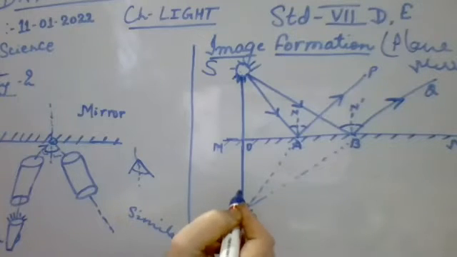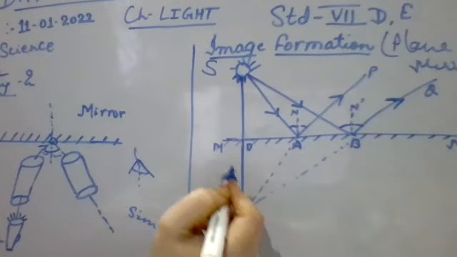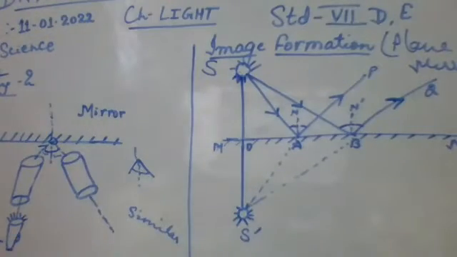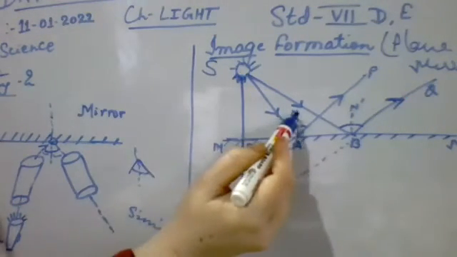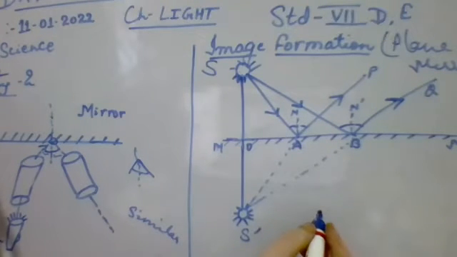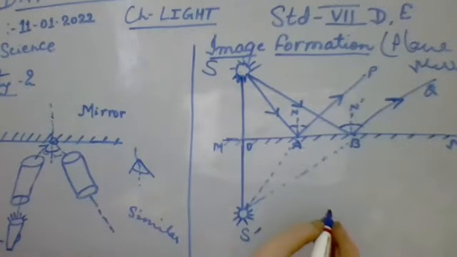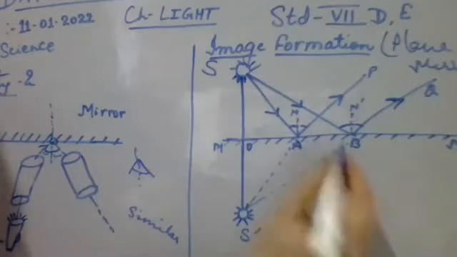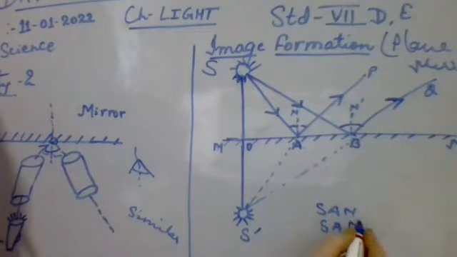Then before coming to the conclusion, you have to see the angle being formed over here, that is angle SAN, and this other one, SAN dash.